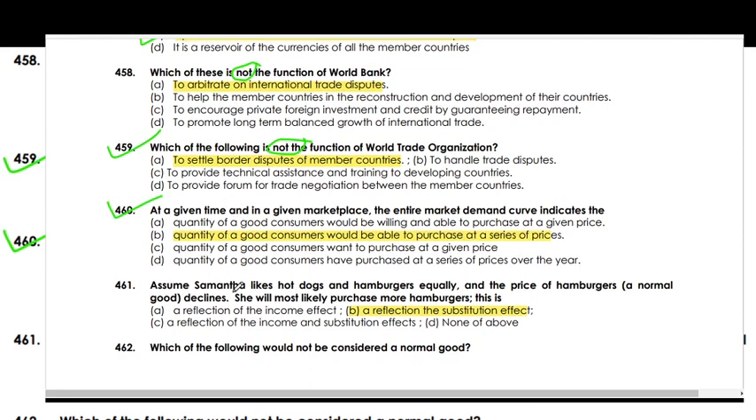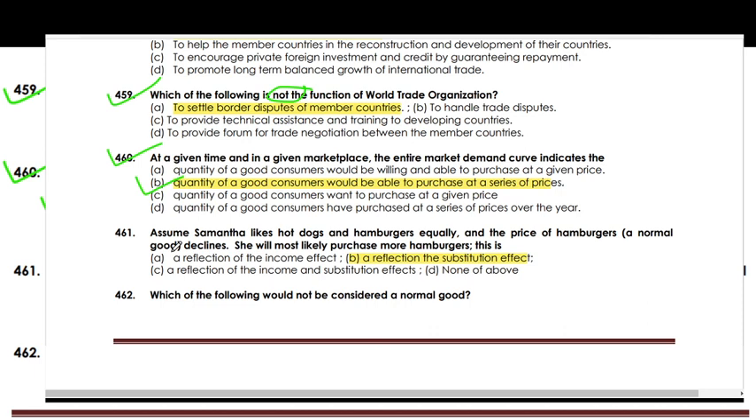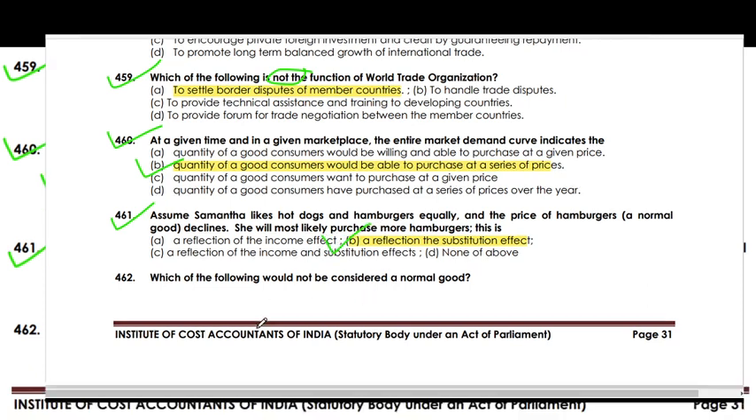At a given time in a given marketplace, the entire market demand curve indicates the quantity of a good consumers would be able to purchase at a series of prices. Assume Samantha likes hot dogs and hamburgers, and the price of hamburgers declines. She will mostly purchase more hamburgers. This is the reflection of the substitution effect.